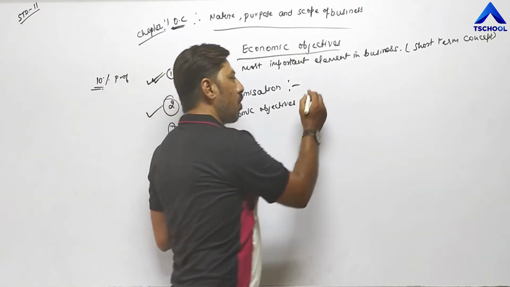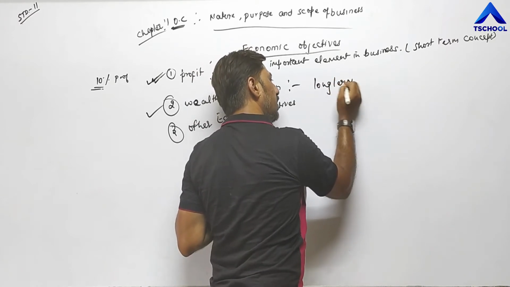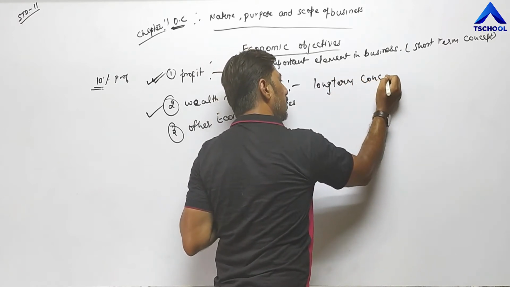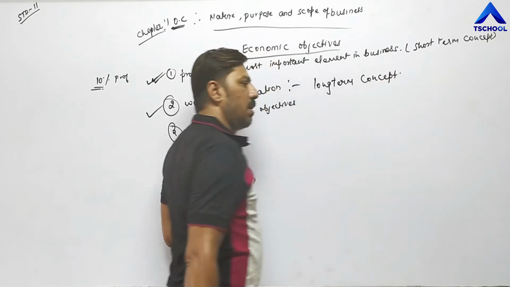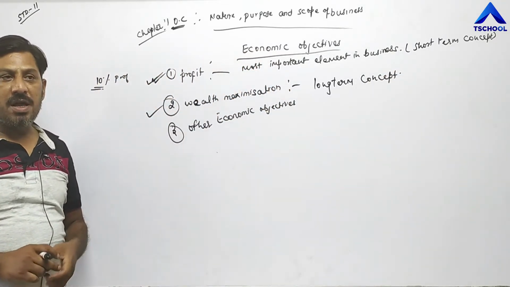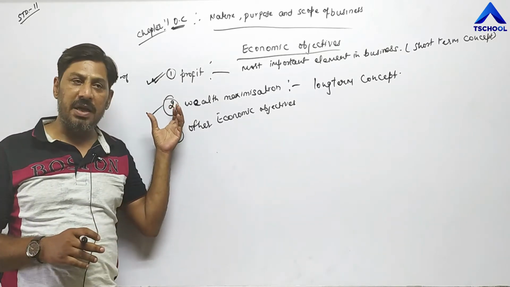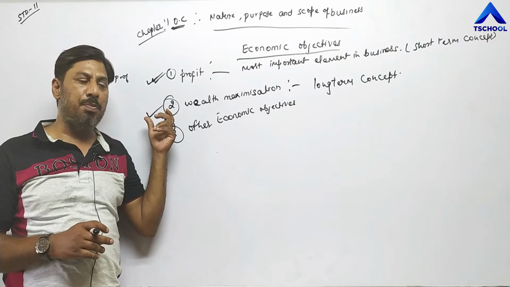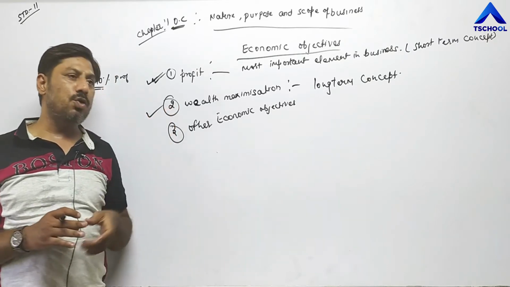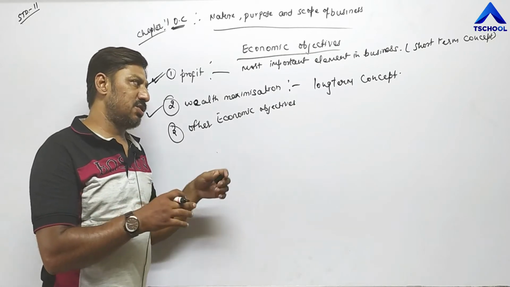First of all, it is a long-term concept. Why is it a long-term concept? By earning profit year by year, the objective of the business unit is also to increase their properties and assets.